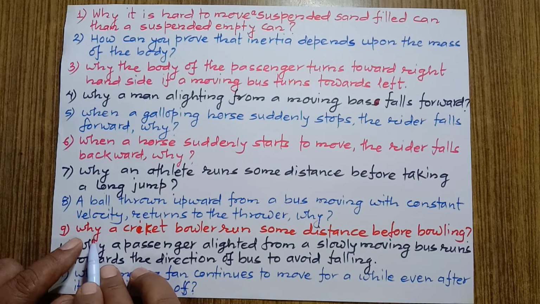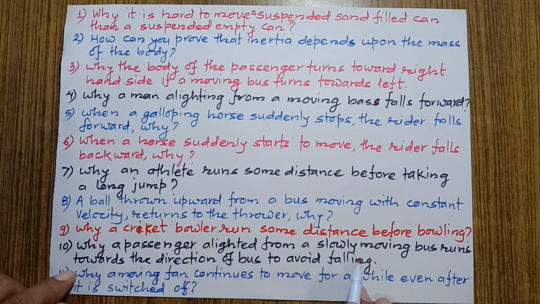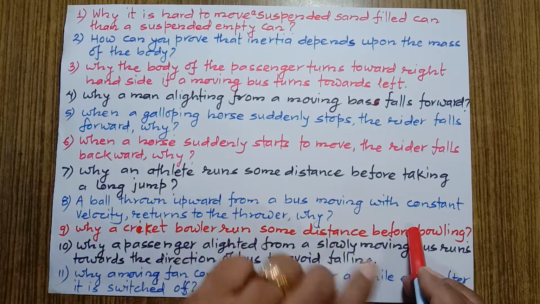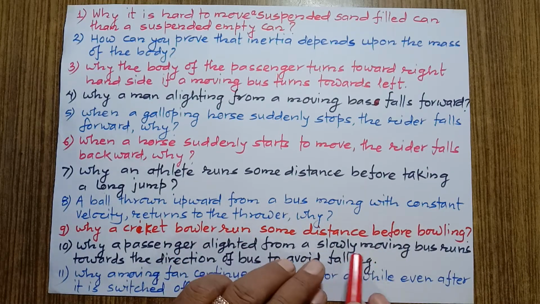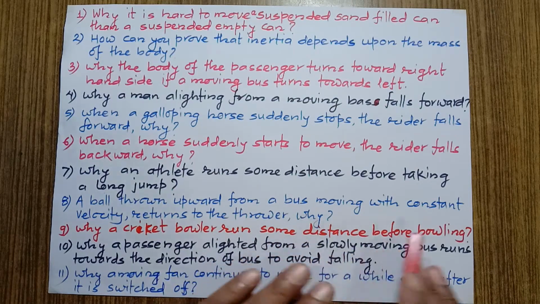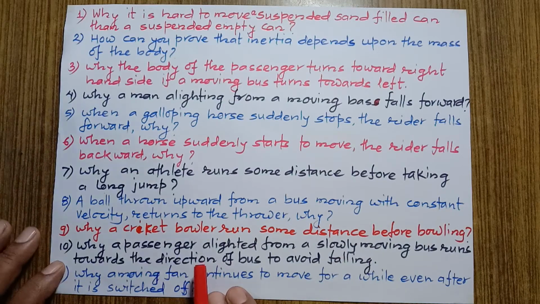Why does a passenger alighting from a slowly moving bus run towards the direction of the bus to avoid falling? If you have seen, if a bus is slowly moving, then the passenger can come out of the bus, but he tries to prevent falling by running in the same direction a few steps. Okay, what is the reason?